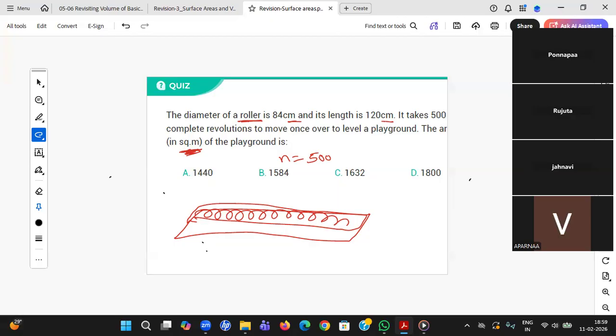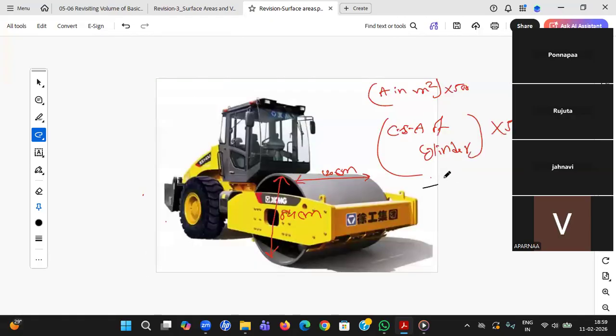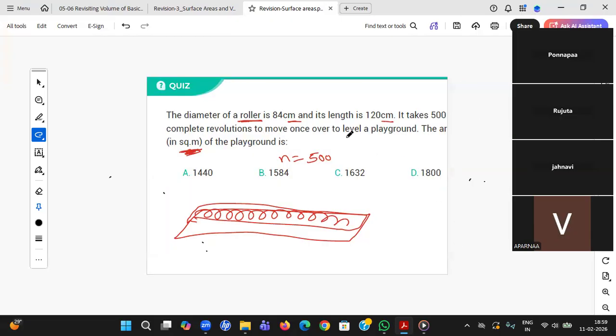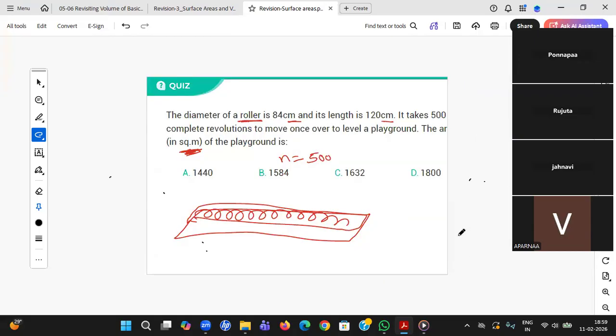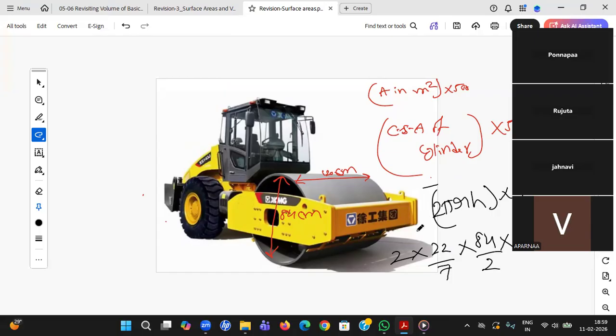Tanish, your answer again mismatches. Student Tanish: curved surface area of a cylinder. I just remember 2 pi r is the base area into height. This is what I remember. 2 into 22 by 7. Did he say anything about pi? Nothing. 22 by 7. Radius, he has given 84, so radius will be 84 by 2. Height 120 into 500. I think that's all. This is the final answer.